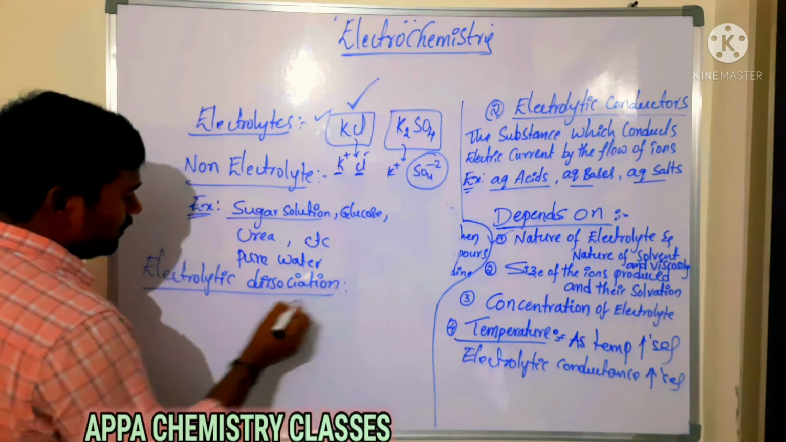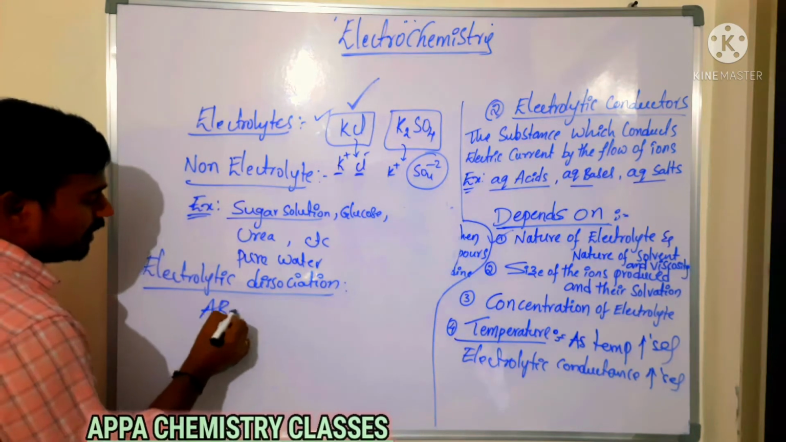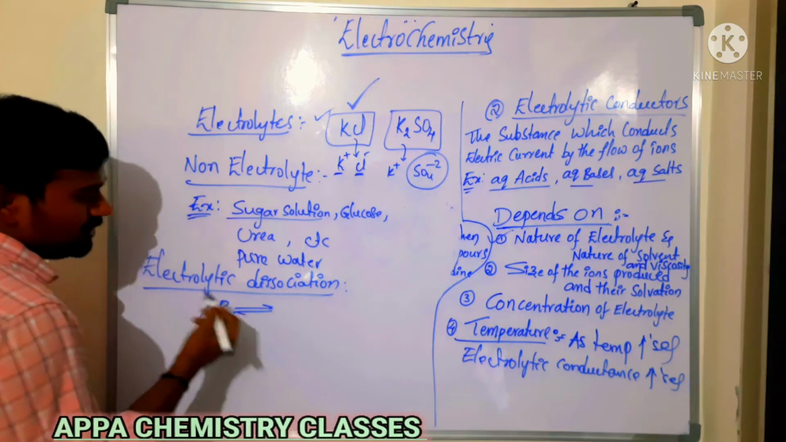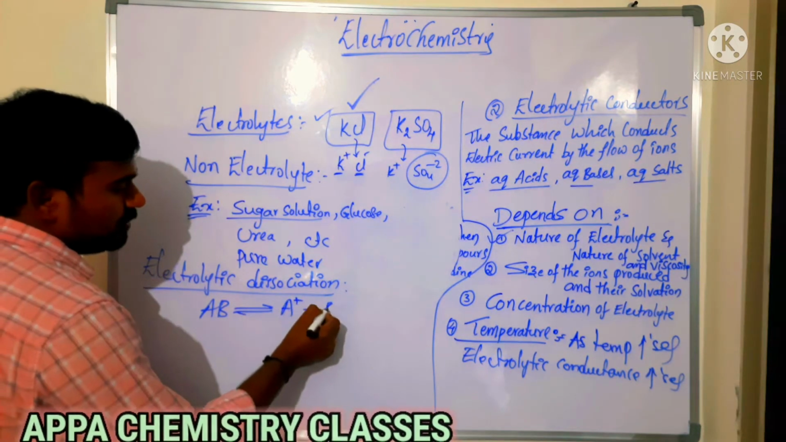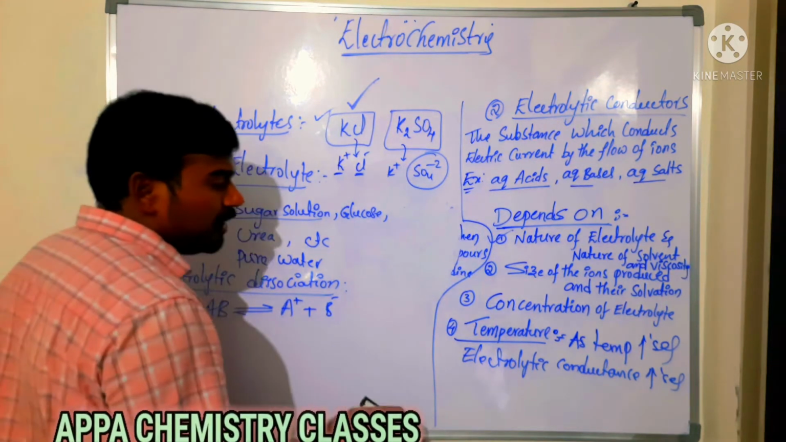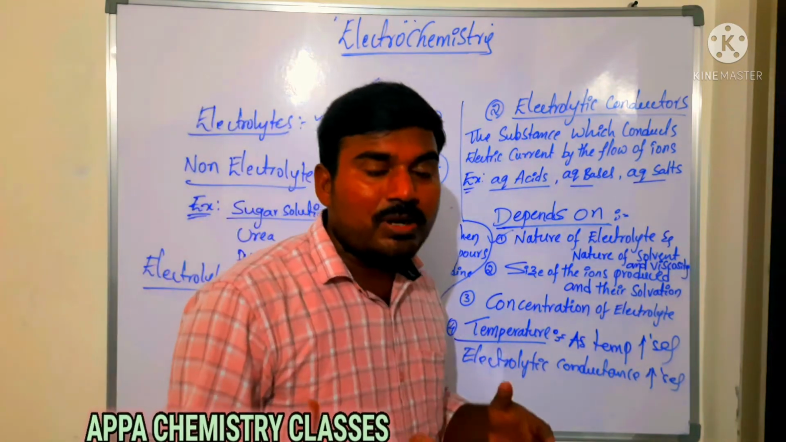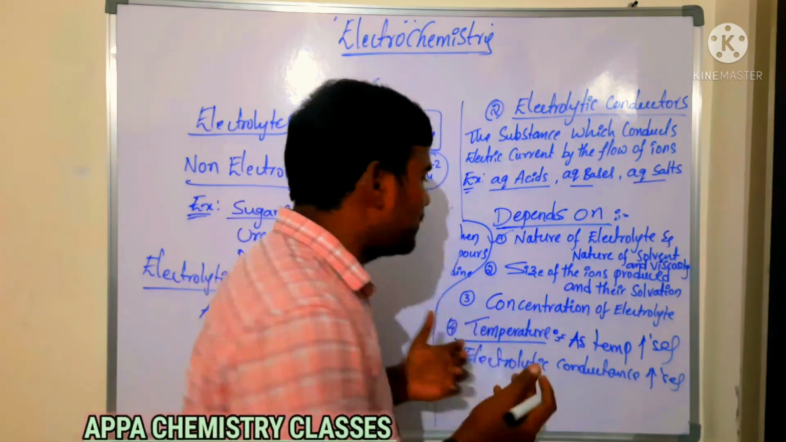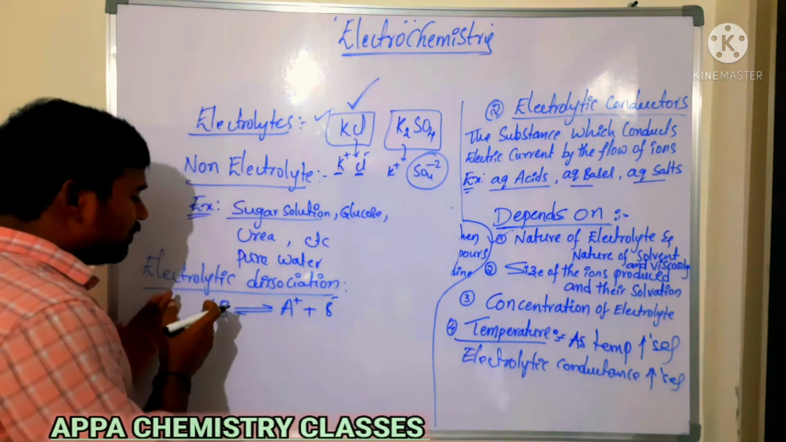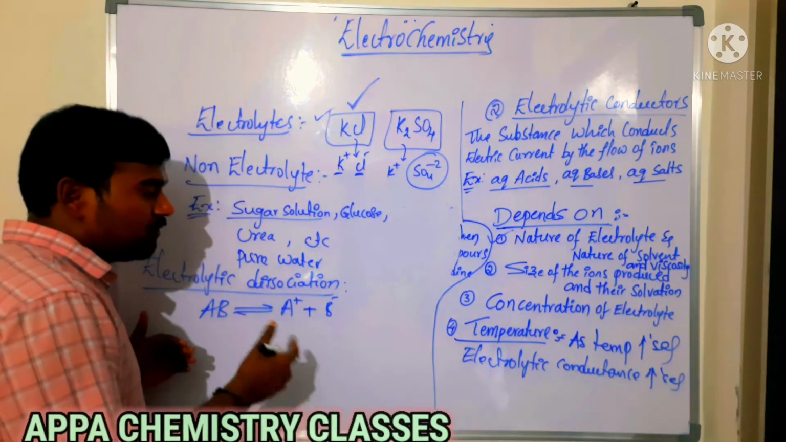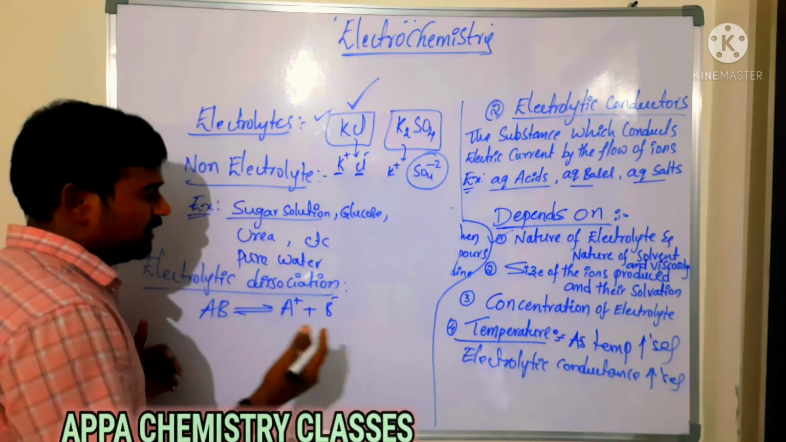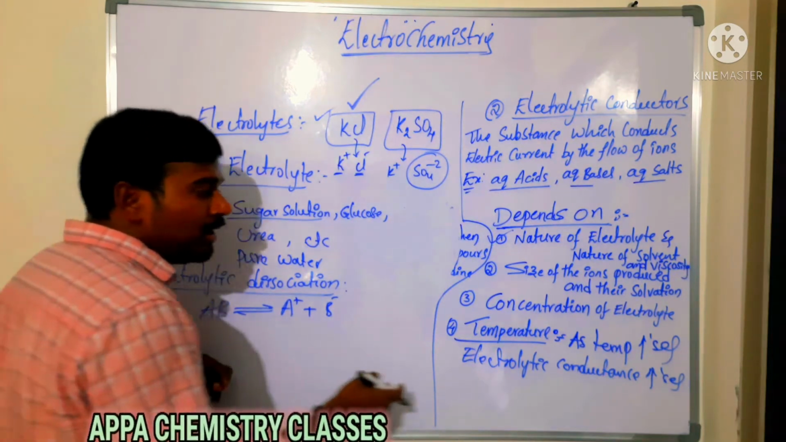Say for example, I am taking the AB electrolyte. In normal conditions, A plus and B minus ions are produced. But whenever you are increasing the temperature, what happens? The temperature is utilized by this AB electrolyte and the bonds present in it will break down, and its degree of ionization or degree of dissociation will increase.